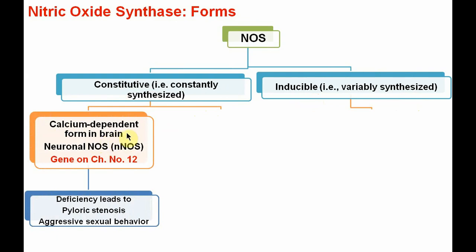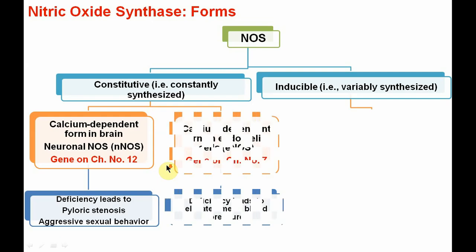As it was identified in the brain, it is called neuronal nitric oxide synthase, symbolized as small n capital NOS, that is nNOS, and the gene for this is located on chromosome number 12. The main function of nitric oxide synthesized by this enzyme is as a neurotransmitter. Deficiency of this enzyme will lead to pyloric stenosis and aggressive sexual behavior.